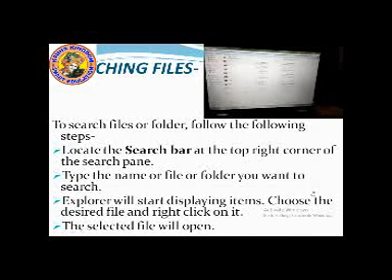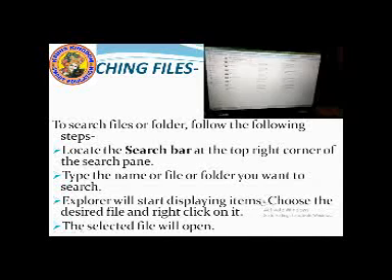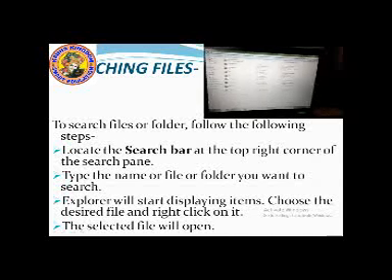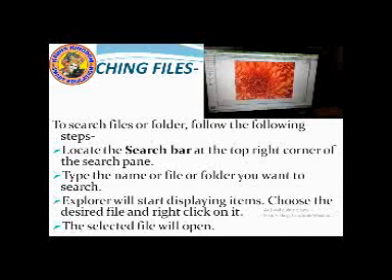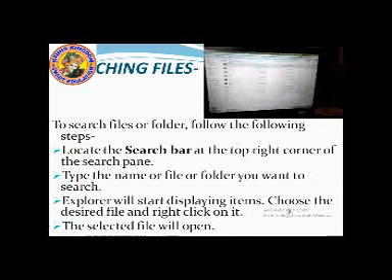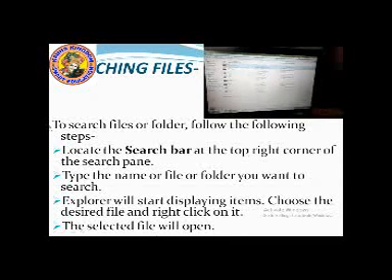And then you select the file. Explorer will start displaying the items. This Explorer has displayed the items. Now you choose the desired file and double click on it. Suppose I am clicking this one. I have double clicked. It has opened. Okay. This is the way to search a file in the window.